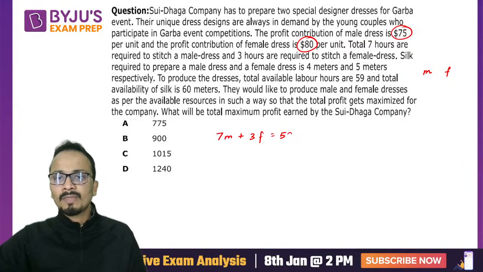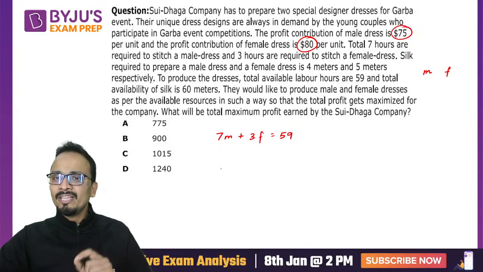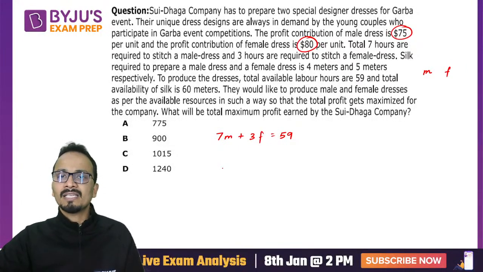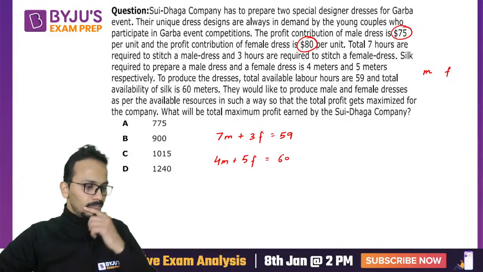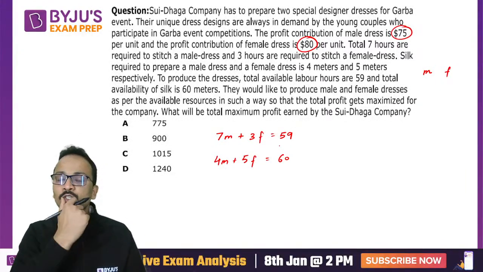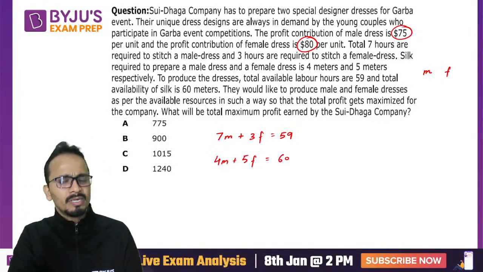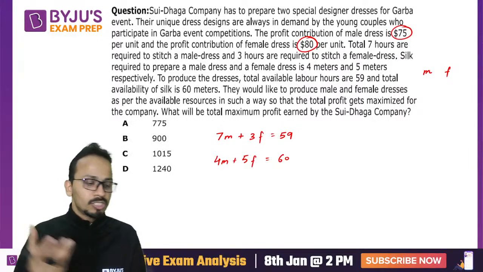Now similarly, we can make an equation for the length of the silk that is available. 4 meters are required for male and 5 meters are required for female, and the sum is equal to 60. Now guys, if you solve this linear equation in two variables, you will get unique values of f and m definitely, and they will be positive integers.